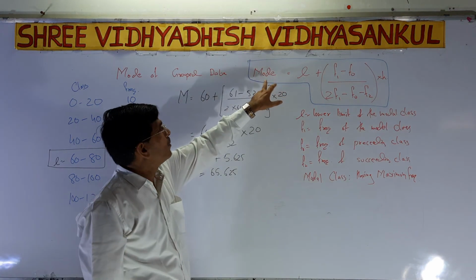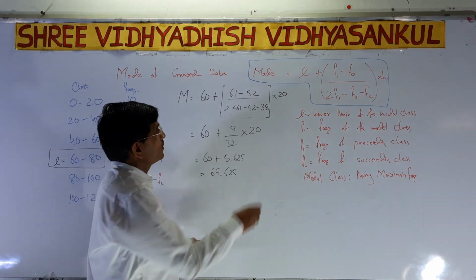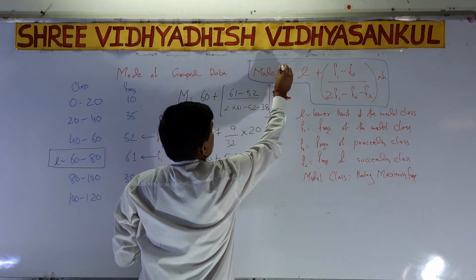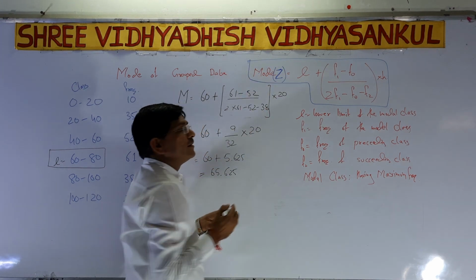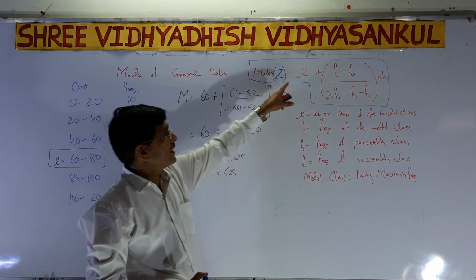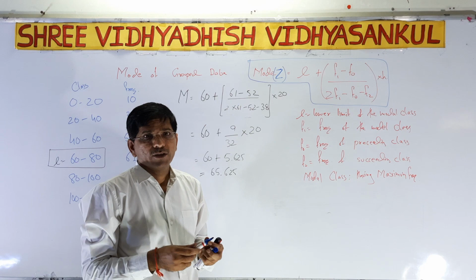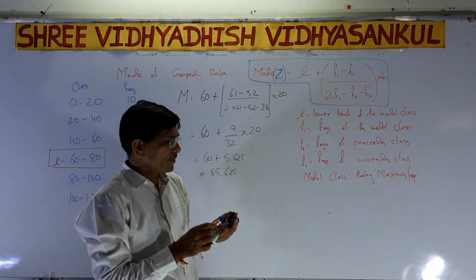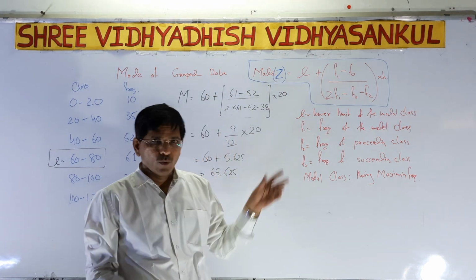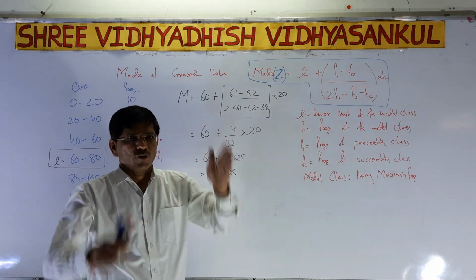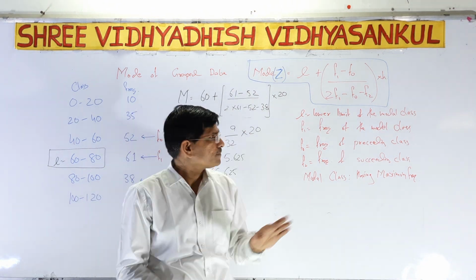Again I am repeating. The symbol of mode is Z, as we already discussed in 9th standard. So mode Z is equal to L. First of all we have to understand the terms related to it. What is the meaning of L? L is the lower limit of the modal class. When classes are given, we first have to find out the modal class.